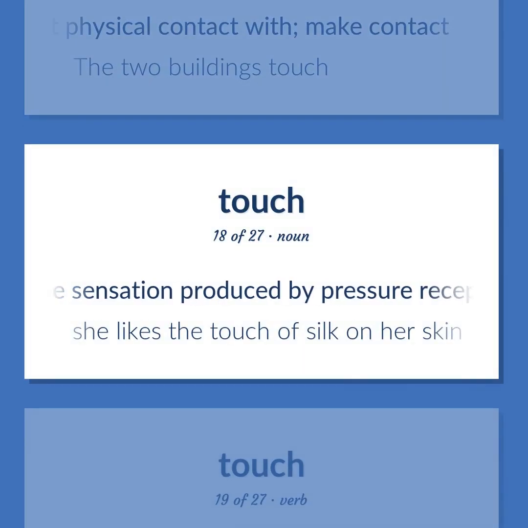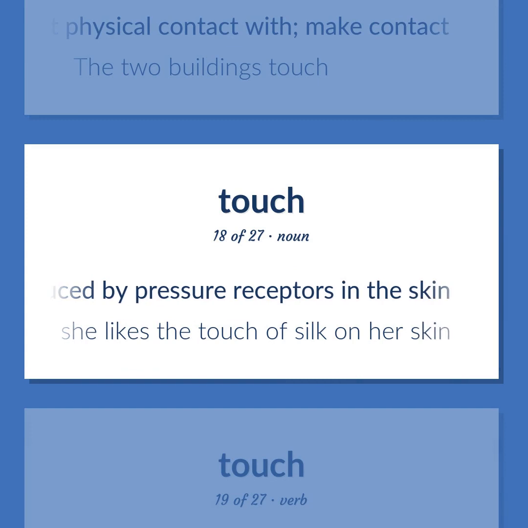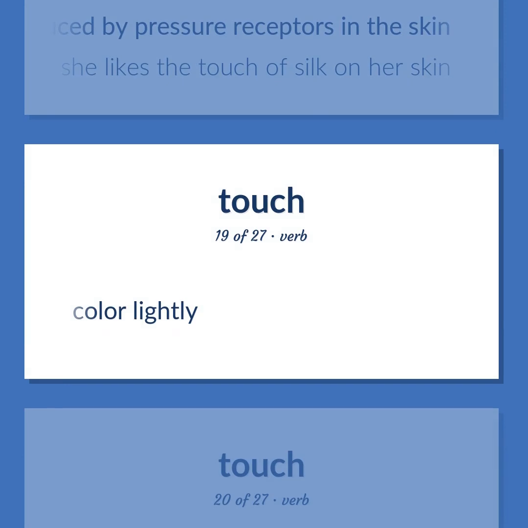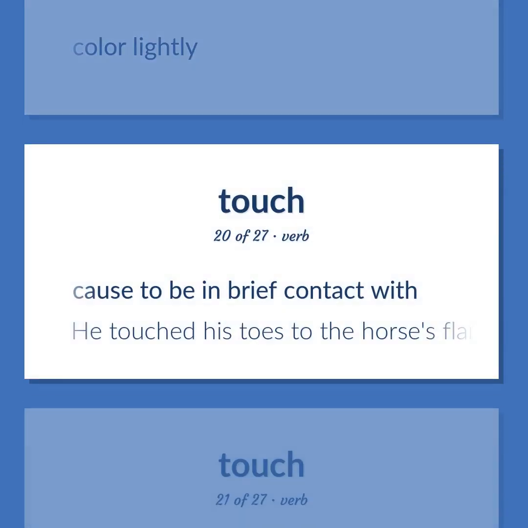The sensation produced by pressure receptors in the skin. She likes the touch of silk on her skin. Color lightly. Cause to be in brief contact with. He touched his toes to the horse's flanks.